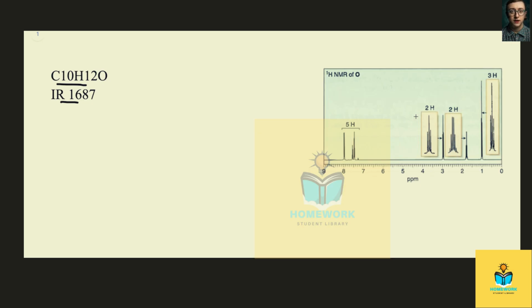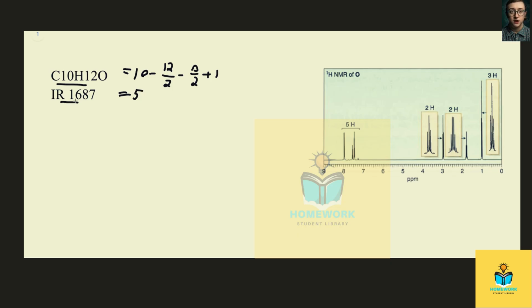Well, first thing we need to do is determine the degrees of unsaturation. So we know that the number of double bonds, or the degree of unsaturation, equals the number of carbons, which is 10, minus the number of hydrogens plus halides over 2. So we have 12 hydrogens, 0 halides, 12 over 2, minus number of nitrogens over 2. So we have 0 nitrogens over 2, plus 1. So we have 10 minus 6 equals 4 plus 1 equals 5 degrees of unsaturation.